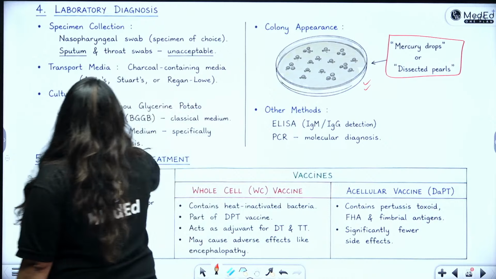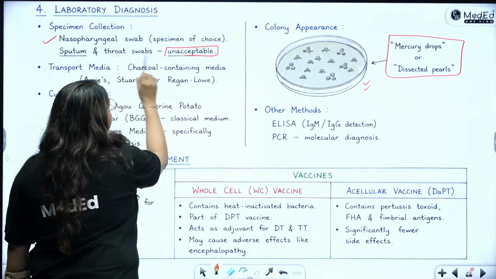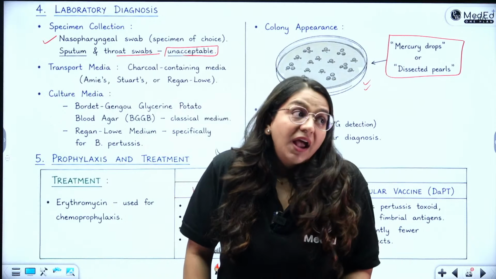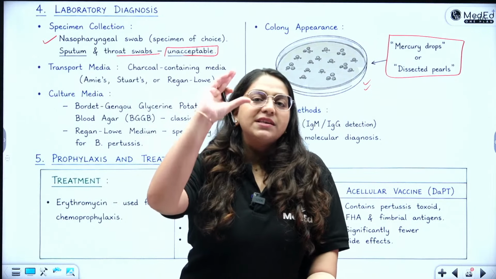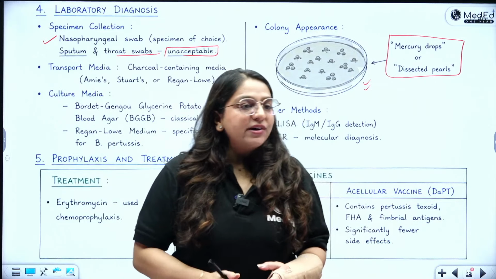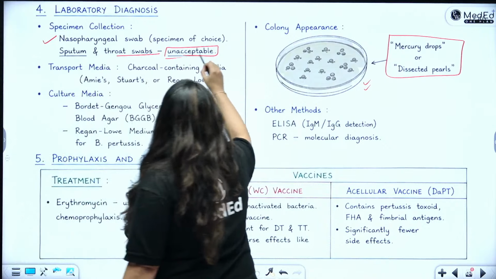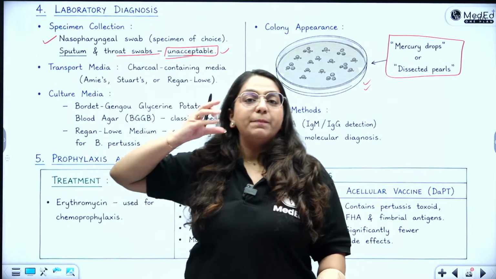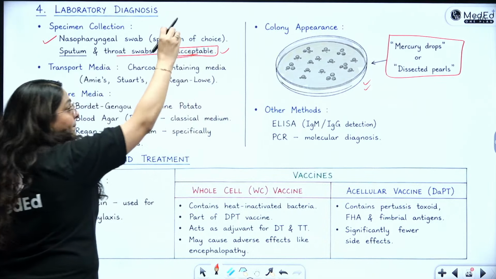Then you will collect nasopharyngeal swab, sputum, but throat swab is unacceptable. Throat swab is unacceptable because it can lead to gag reflex. If you can remember 2 more adhesins, it's good for you. However, only this much is essential to write an exam. Since FARRE is supposed to be quick revision, of course, not everything is being discussed. चलिए जी, excellent. So unacceptable है क्या? Throat swab. Why? Because it is going to give a gag reflex to the patient, and patient might start having a coughing bout. Also, it is not found so up in the respiratory tract.